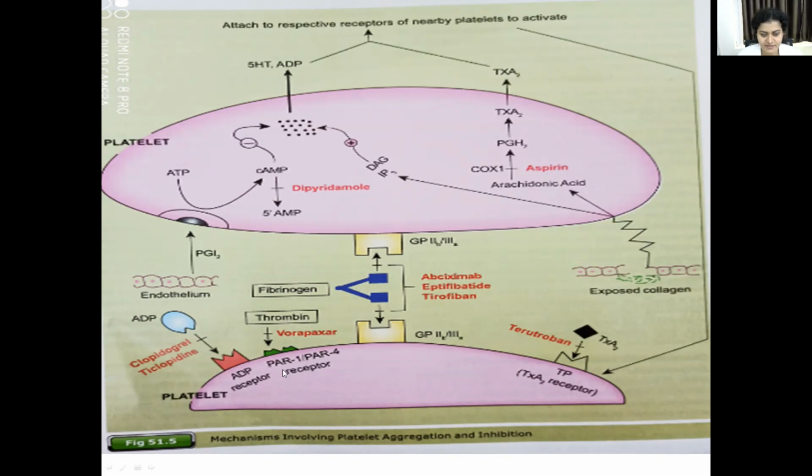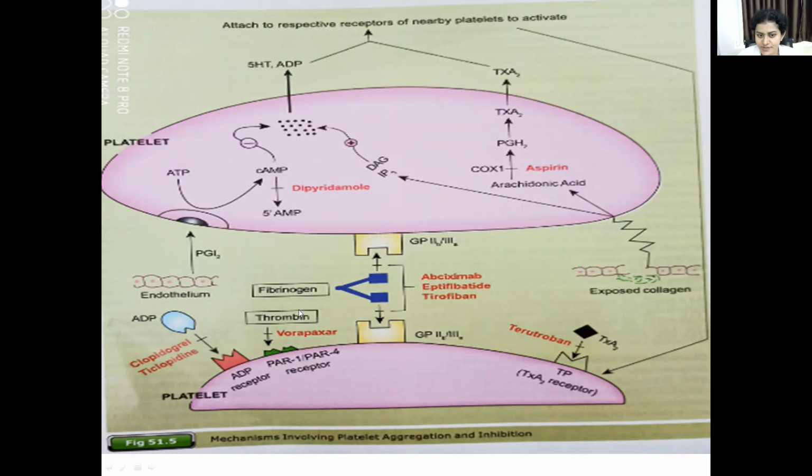I told you there are 2 other receptors, that is PAR, protease activated receptor 1 and protease activated receptor 2. This is a recently developed drug. These are the 2 receptors which favor the binding of thrombin. Thrombin is factor 2.